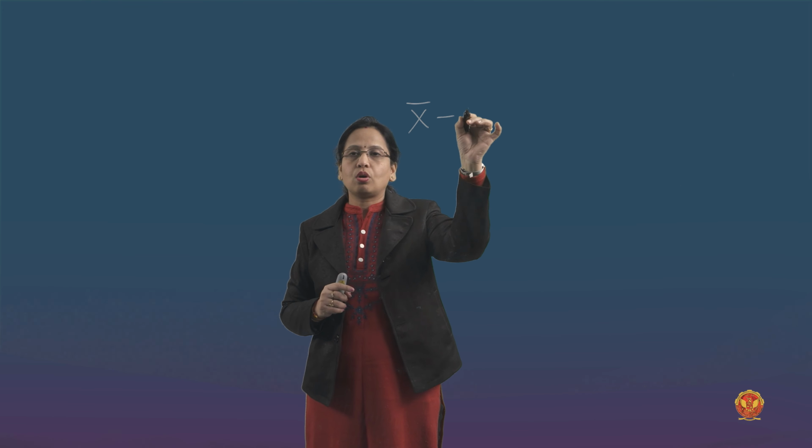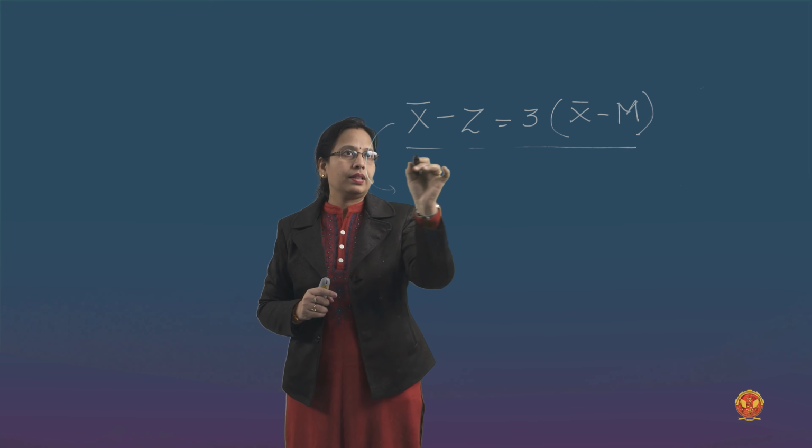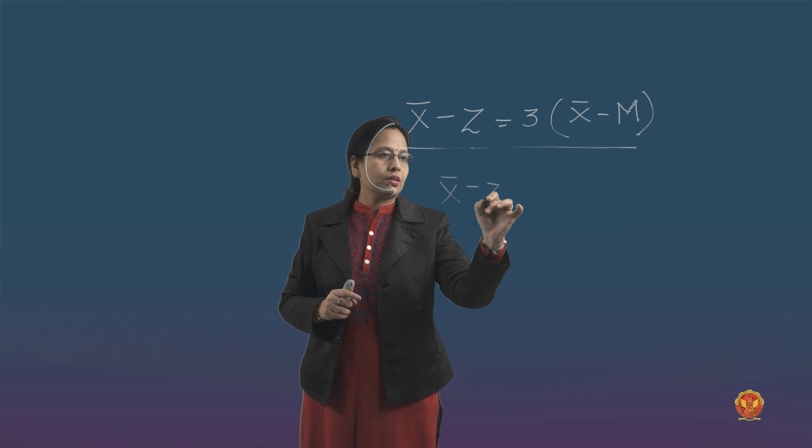What does it mean? If we represent the mean by x bar, mode is always represented by z. So the difference between the mean and mode is always 3 times the difference of the mean and the median. Median is always represented by the capital M. If we focus on this formula, we can also see that mean is equal to 3 times mean minus 3 median.